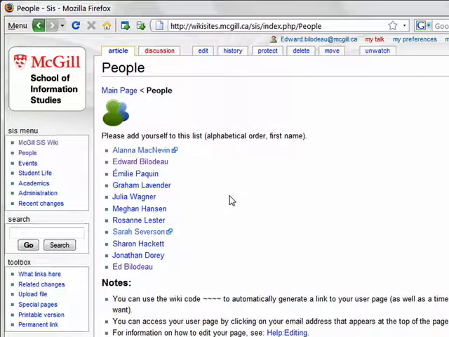In the people section, you will see profile pages for people that are using the wiki. Now, these profile pages are not created automatically. You have to create them manually yourself. And this is one of the first things we encourage people to do once they access the site and are given editor access, is to go in and create a profile page for themselves where they can actually go in and share some information about themselves.